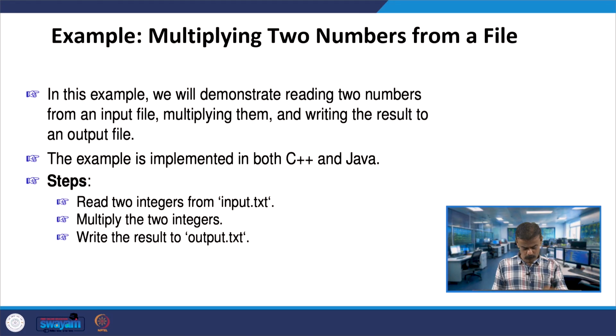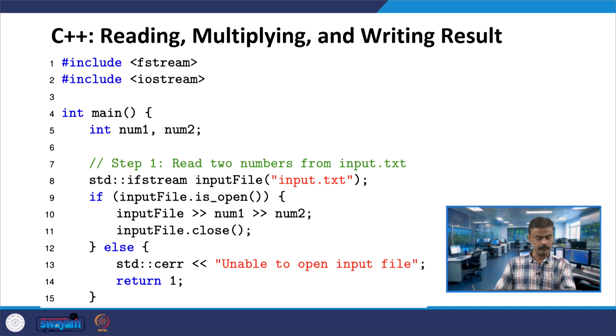So, this program will be useful particularly for the beginners. We take two integers, put them in one input.txt file and multiply them. You have to read both the numbers, do the multiplication, and after multiplication get the output. That output should be stored in output.txt. Let us see how we are going to do it.